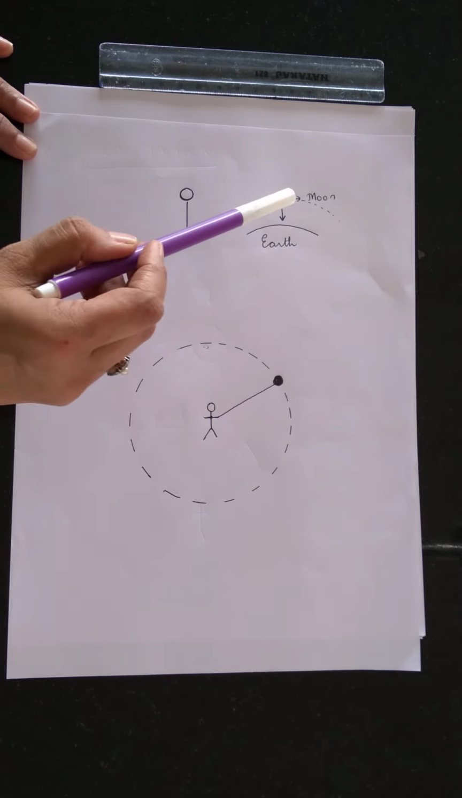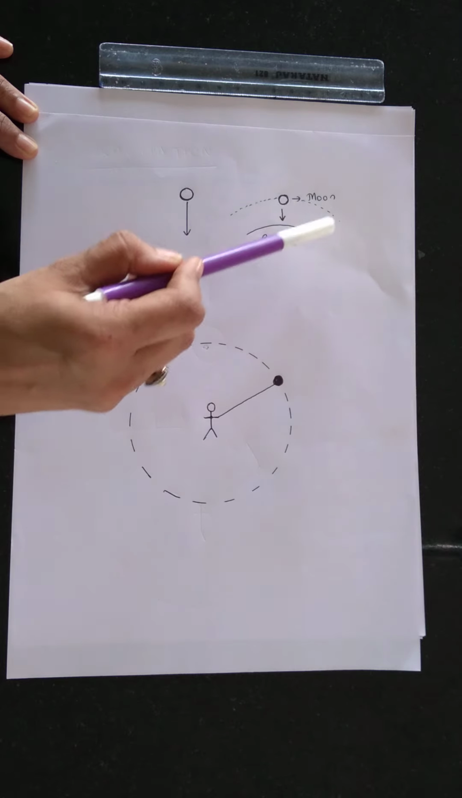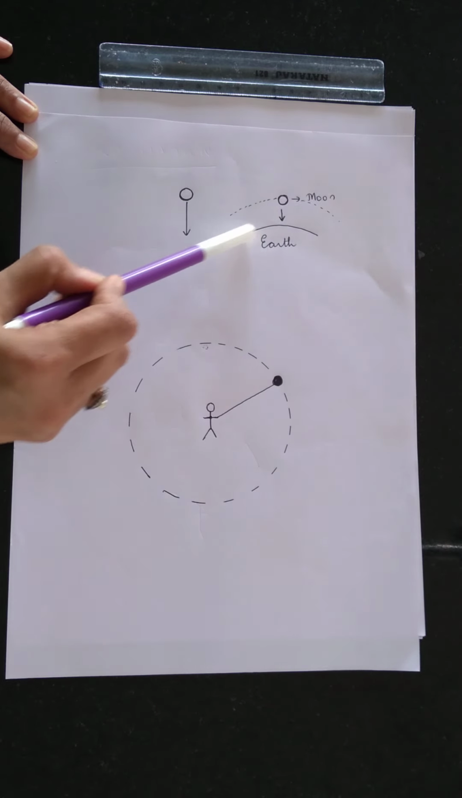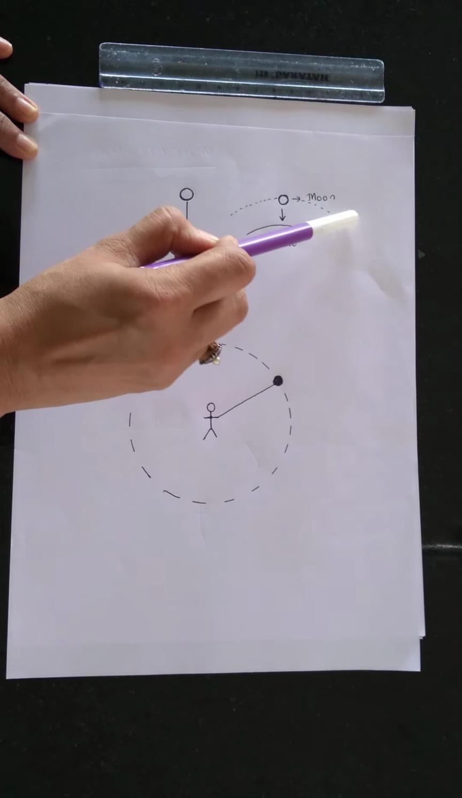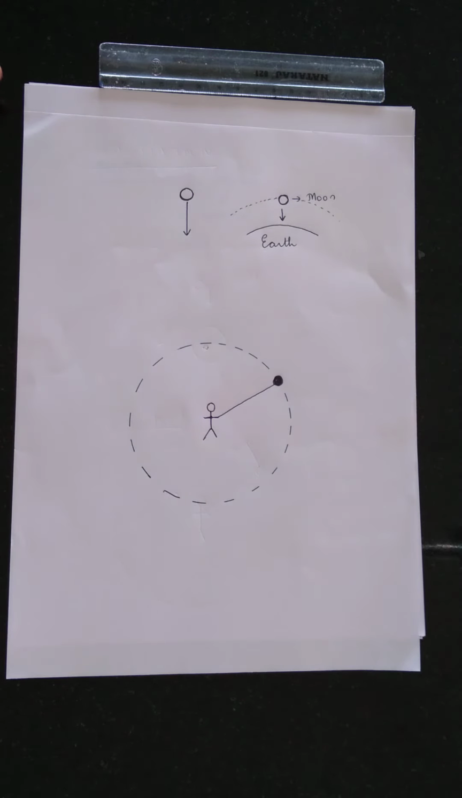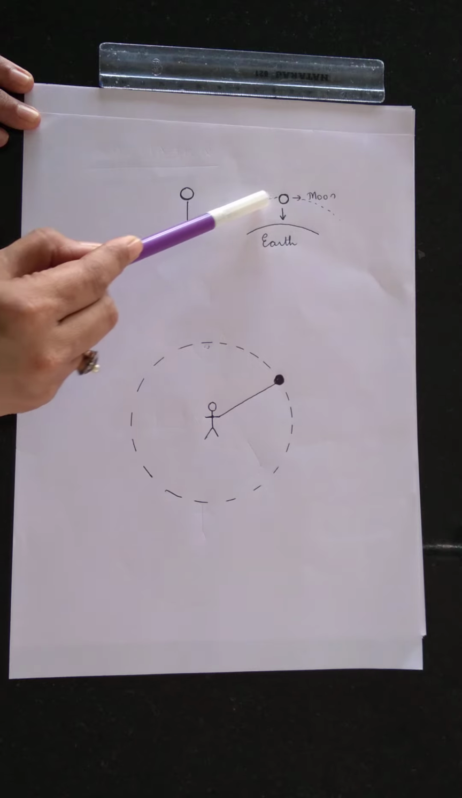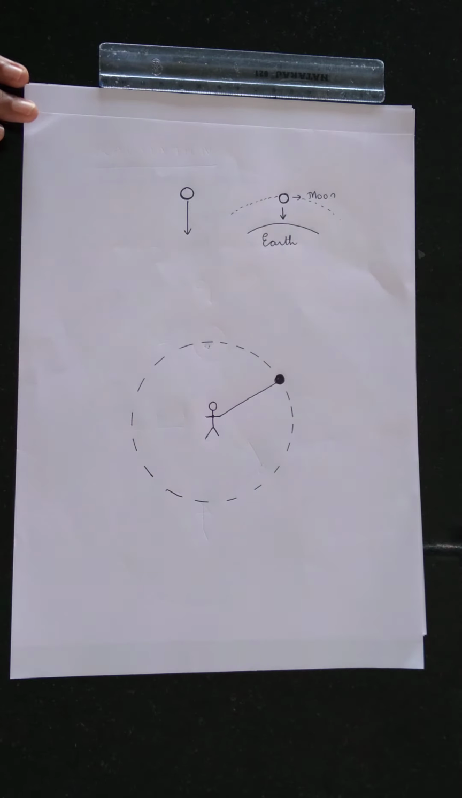If you look at the motion of the moon around the earth, now let us say that this is the earth's surface and you have the moon here. The moon is also moving around the earth. Okay, so we see here that the moon revolves around the earth in a circular path. Now here we have forces acting.